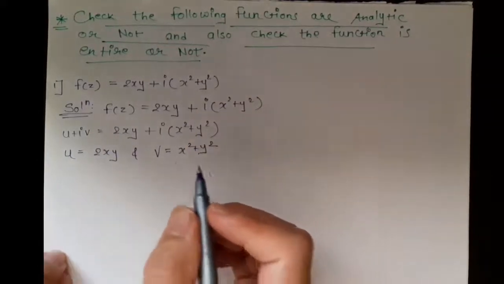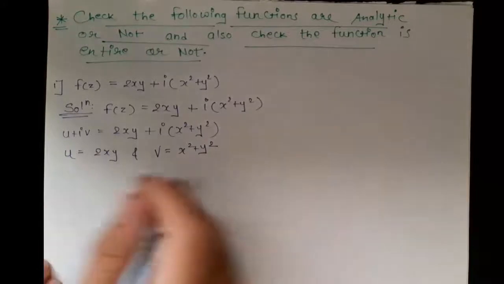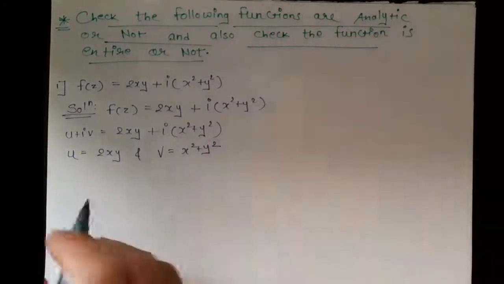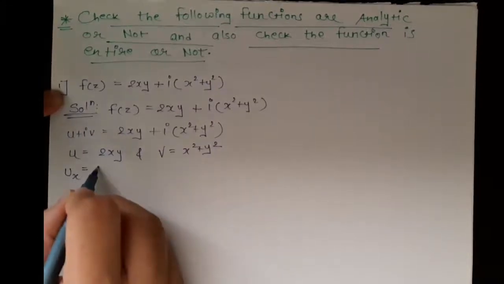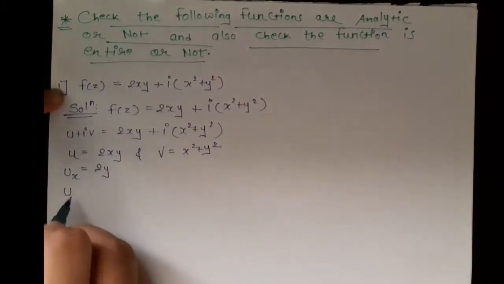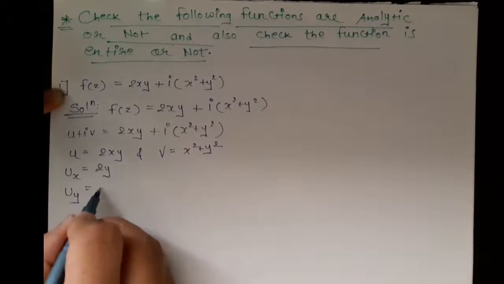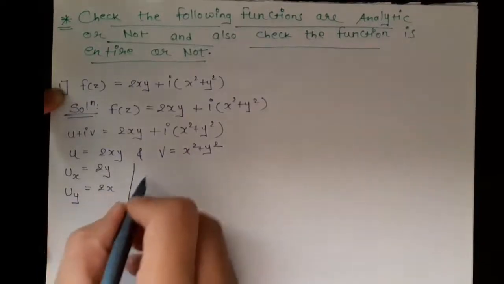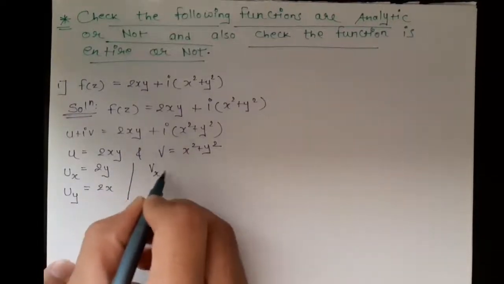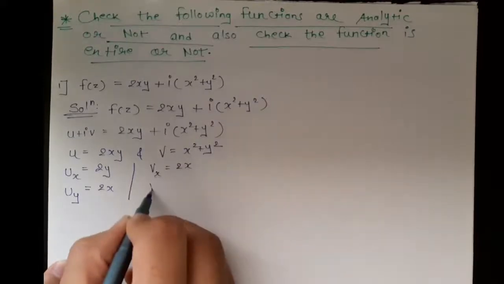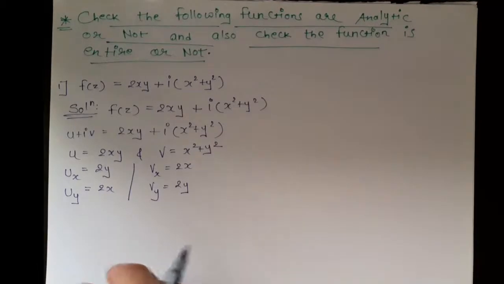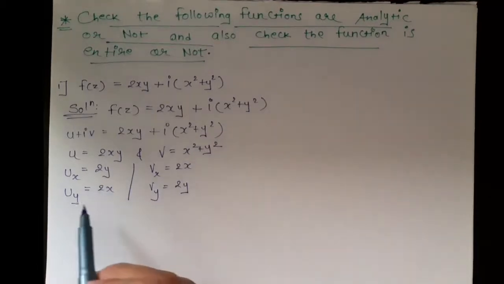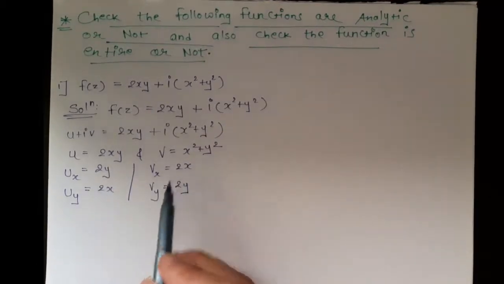Okay. So now partially differentiating u and v. First we will differentiate with respect to x. So ux equals 2y. Now differentiating with respect to y, that means uy equals 2x. Now we will differentiate v. So vx equals 2x and vy equals 2y. Okay, so now as we can see, ux equals 2y, uy equals 2x, vx equals 2x, and vy equals 2y.